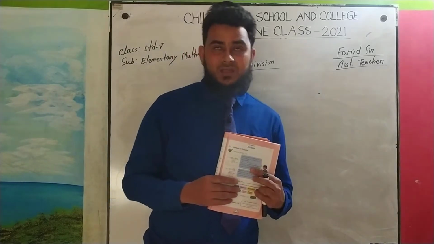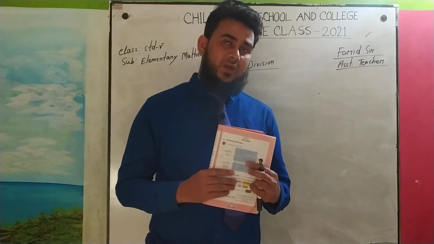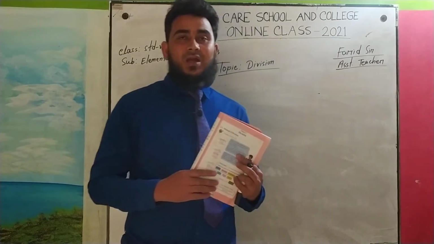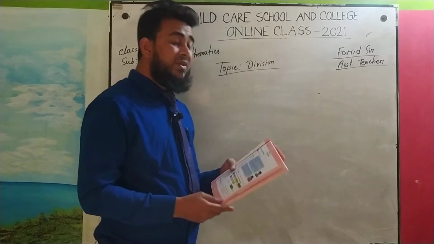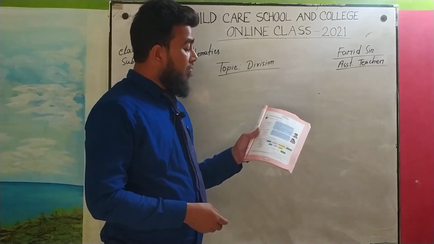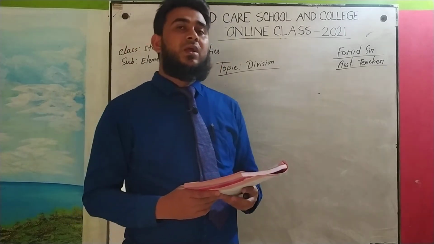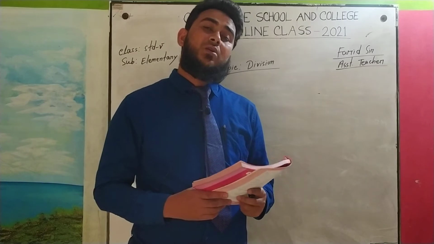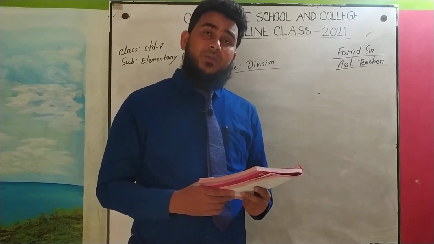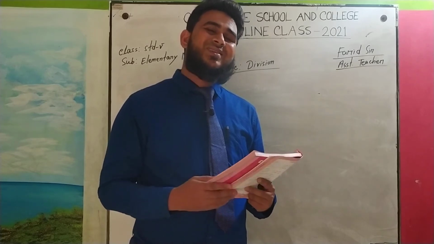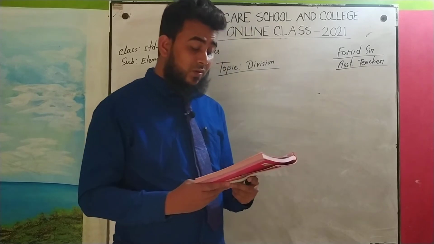At first I advise all of you, please take your textbook in your hand, then you can easily understand today's class. You know that to complete division we have to know the multiplication table, and I advised you to memorize the multiplication table at least 2 to 9, then we can solve this.